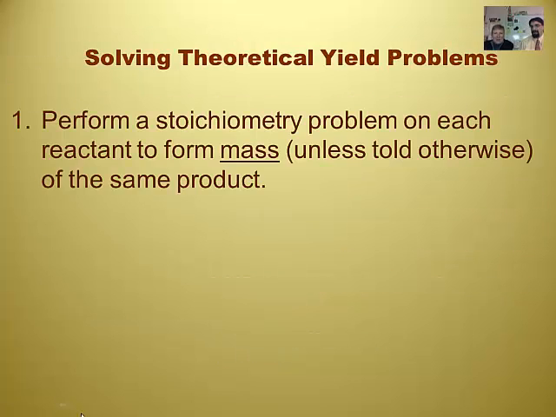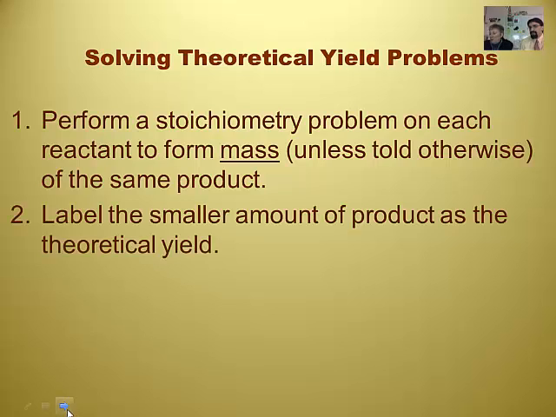You perform a stoichiometry problem on each reactant to form the mass of the same product, unless you're told otherwise. You mean there'll be 2 stoichiometry problems? Yes. If it's a limiting and excess problem, they're going to give you the quantity of 2 reactants. So you label the smaller amount of product as the theoretical yield, the smaller mass.